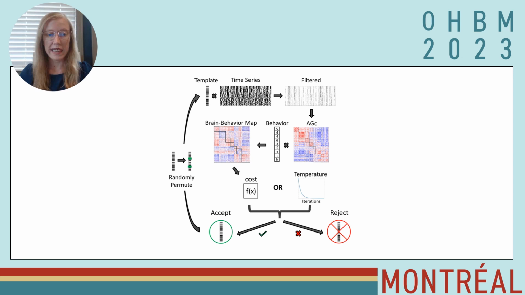And then from this, we can accept the templates that did better and then randomly permute those in order to send it through several iterations of the optimization.